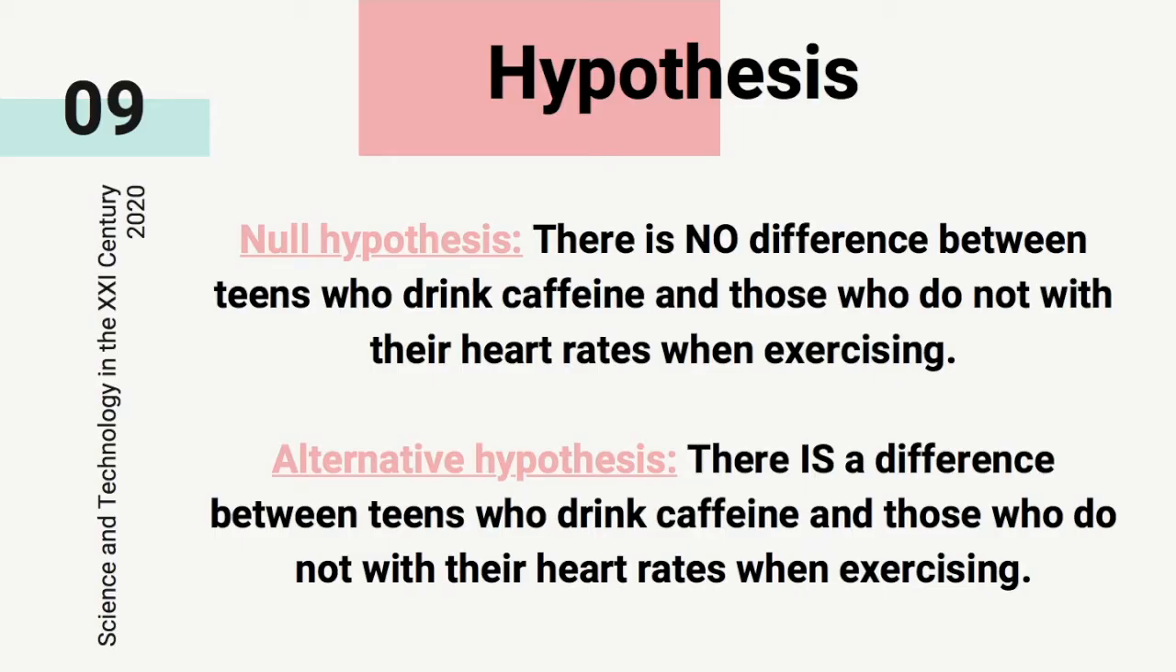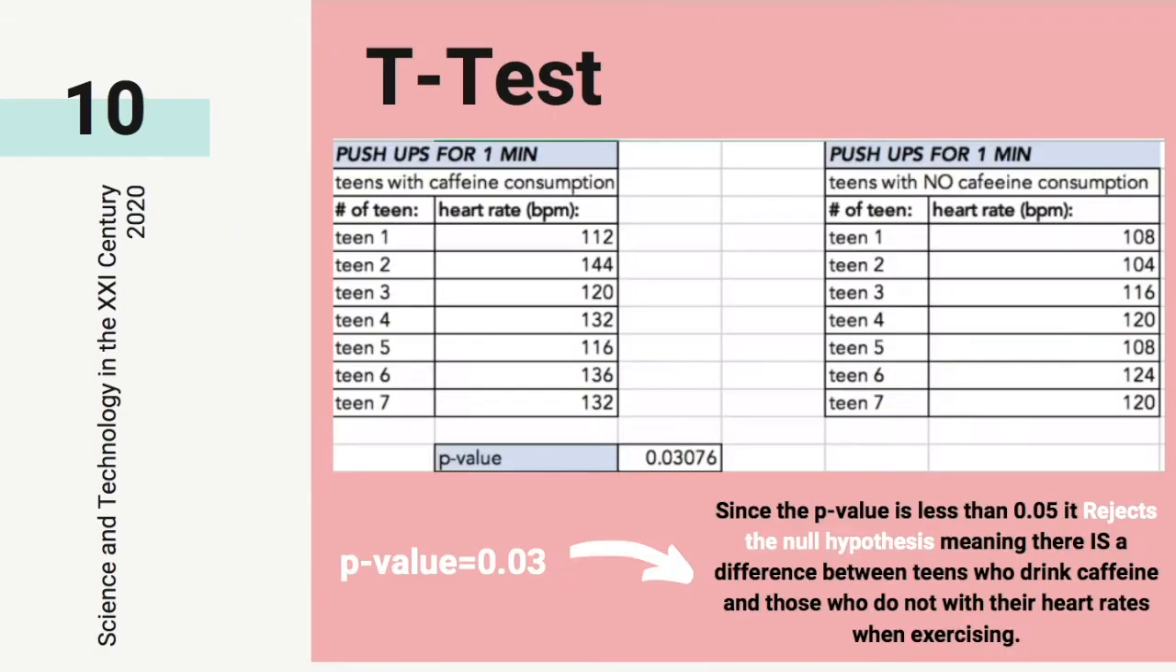Hypothesis. The null hypothesis: there is no difference between the teens who drink caffeine and those who do not with their heart rates when exercising. Alternative hypothesis: there is a difference between teens who drink caffeine and those who do not with their heart rates when exercising. Then we made a t-test.